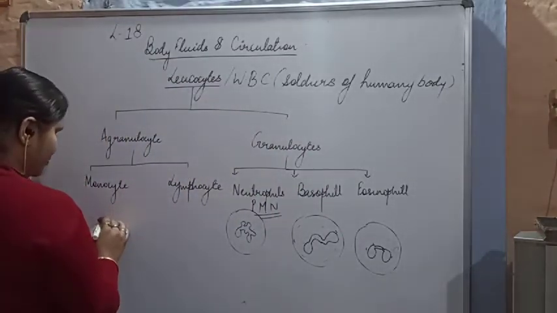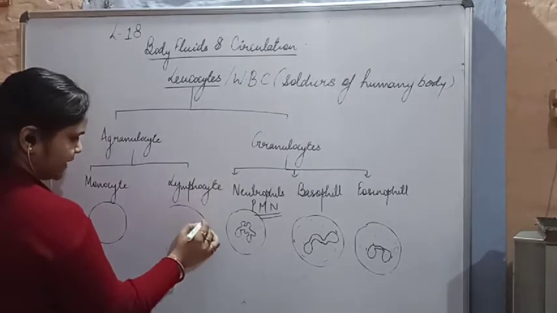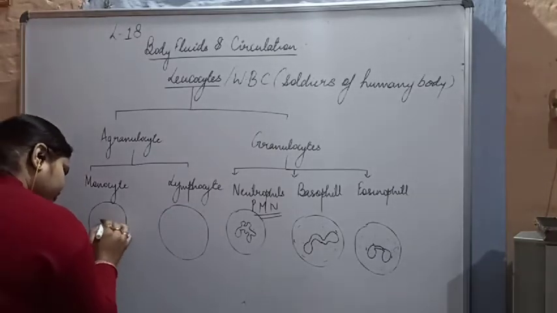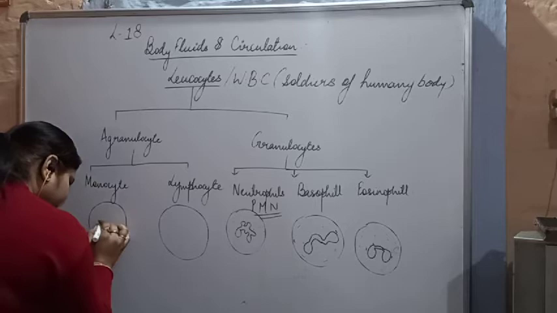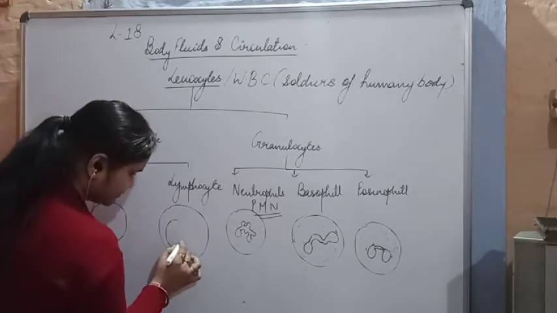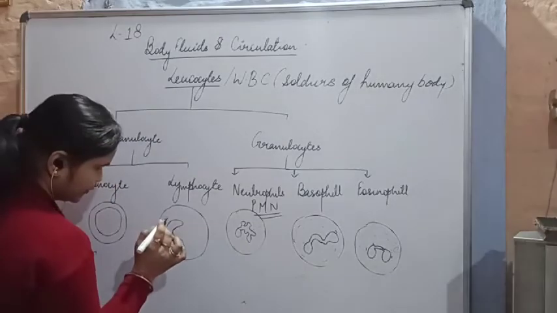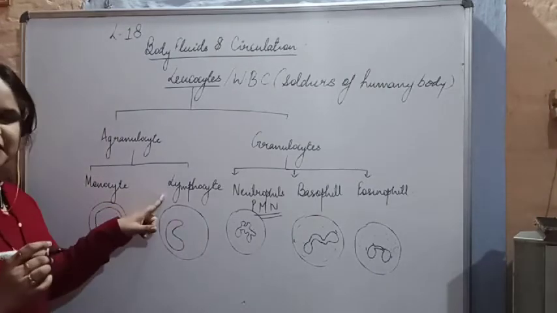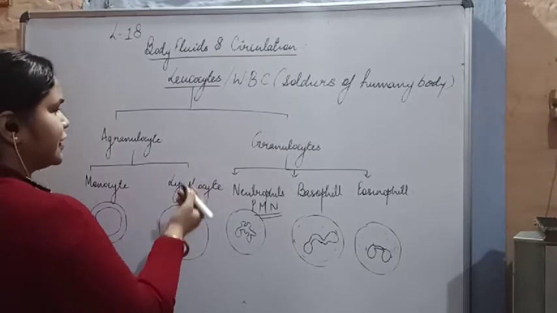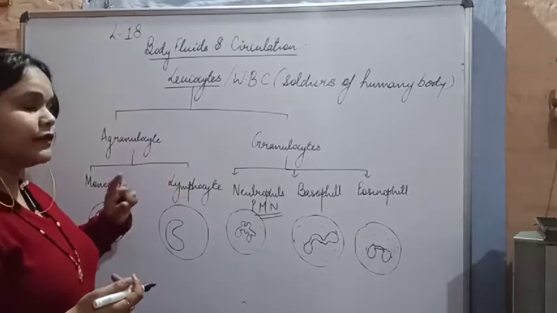Then if you look at the monocyte, and the lymphocyte. Okay, so monocyte is having a kidney shaped nucleus. Lymphocyte is having a single large circular nucleus. As you all know, they are not having any granules, so I am not showing any granules. These are the shapes of the nucleus. So from this diagram, we come to know that the leukocytes are nucleated cells.